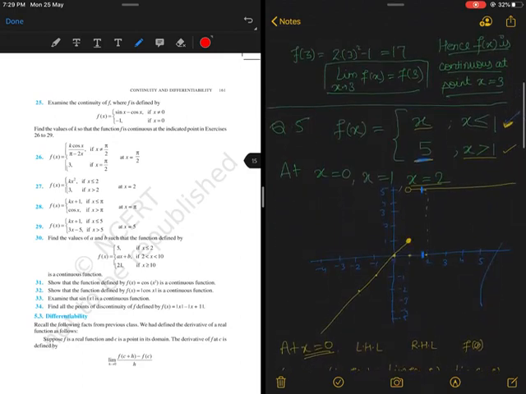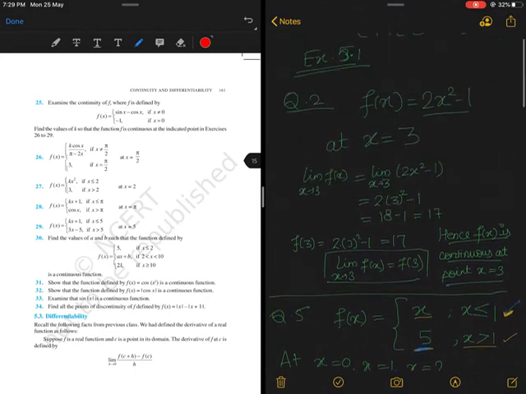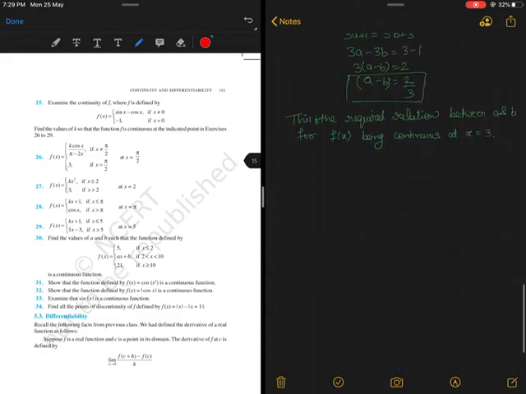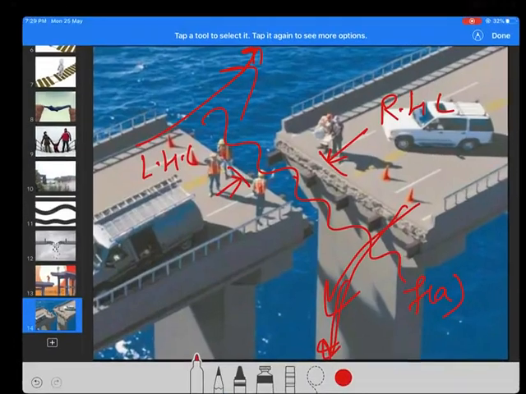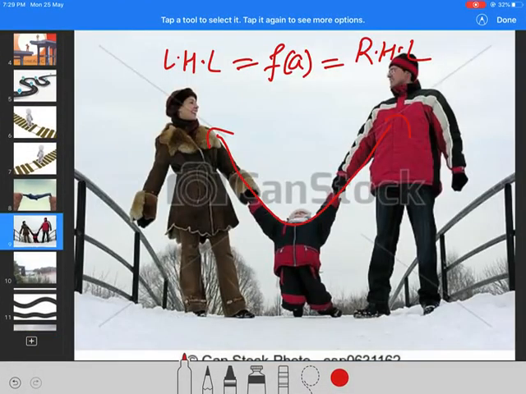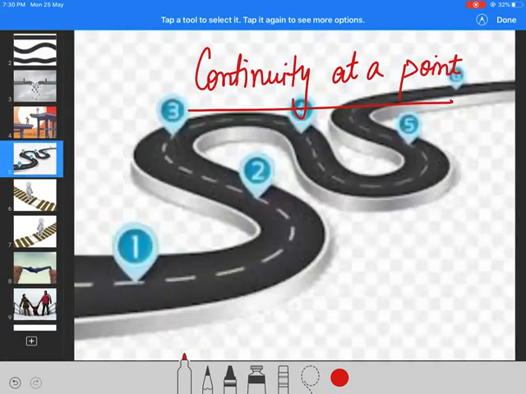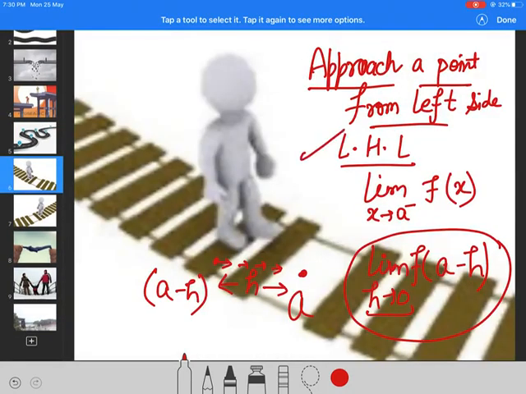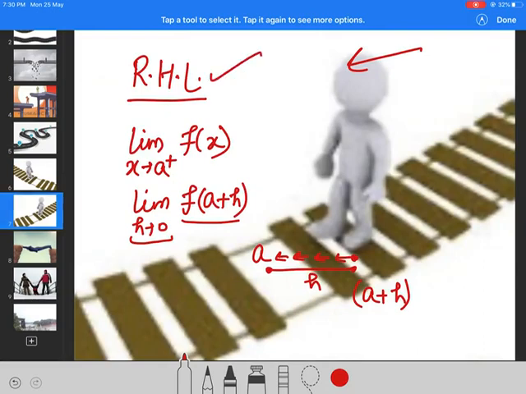So this is our concept of continuity, and in the next video we will discuss the differentiability of a function. So let me take a quick recap of what we have studied today. We see a function. First we check continuity at a point, whether at this point it is continuous or not. And for continuity we learned three things.